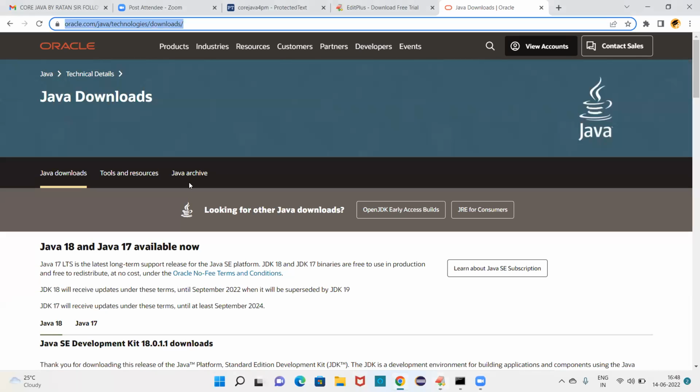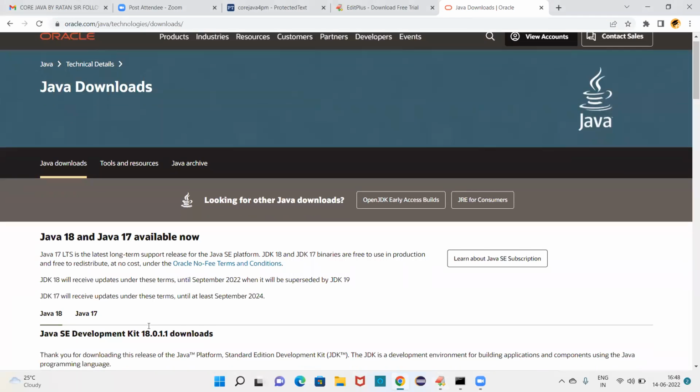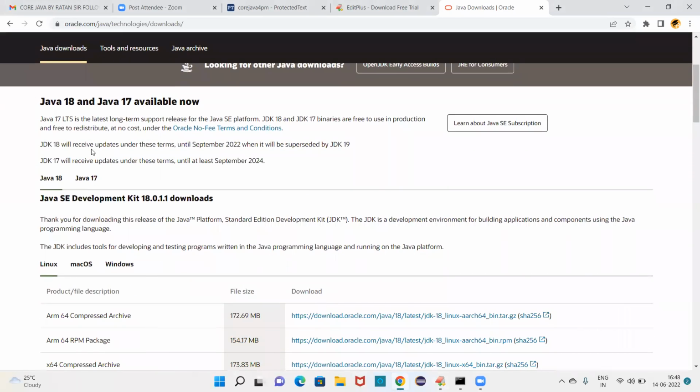Here we need to select the version of Java. See, guys, you can see Java 18 is there and Java 17 is there, underlined in green. Which version you want, you can select that version.